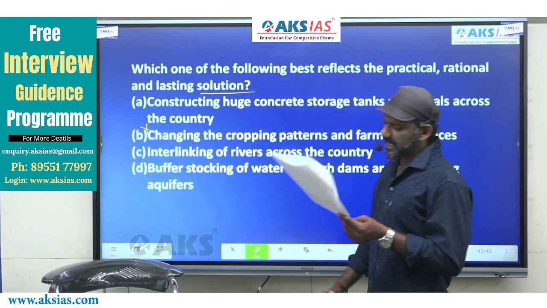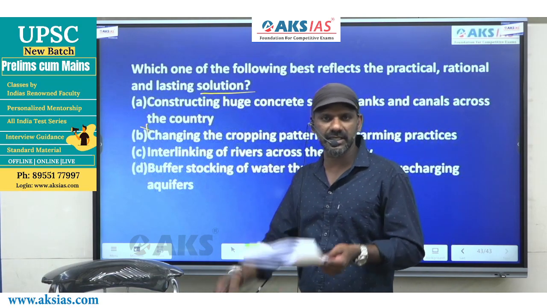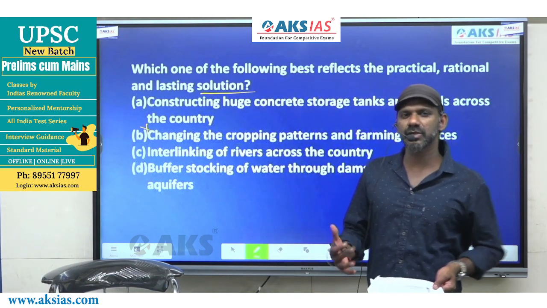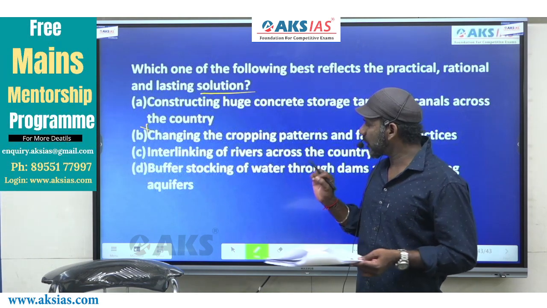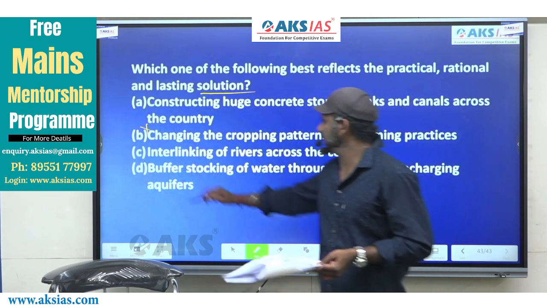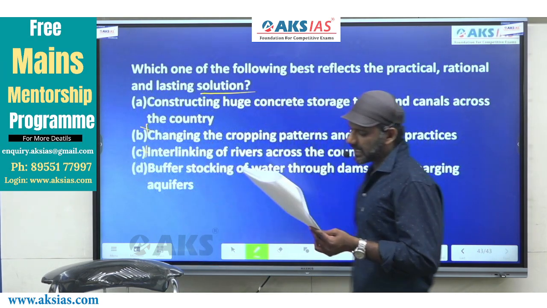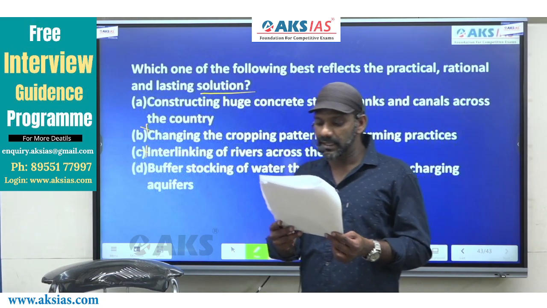Come to C. Interlinking of rivers across the country. Okay, we can interlink the rivers across the country. But if too much rain happens, the rivers will again be overflooded. So this cannot solve the problem of floods, I feel. So C is gone. Come to D. Buffer stocking of water through dams and recharging aquifers.